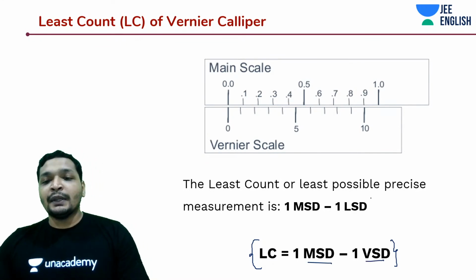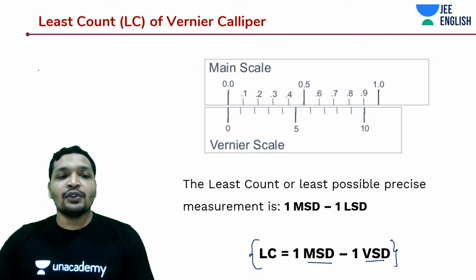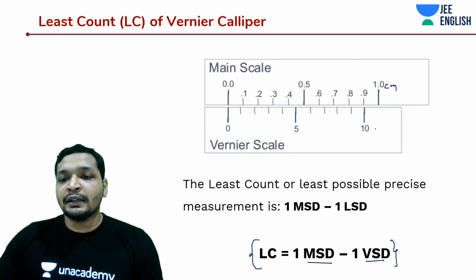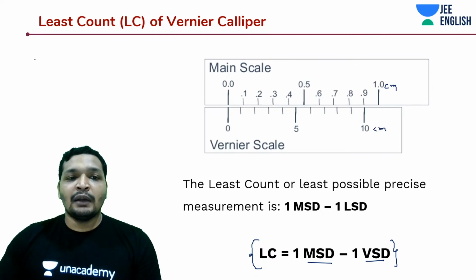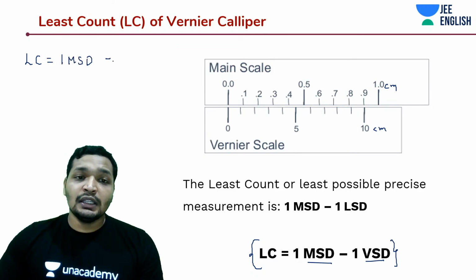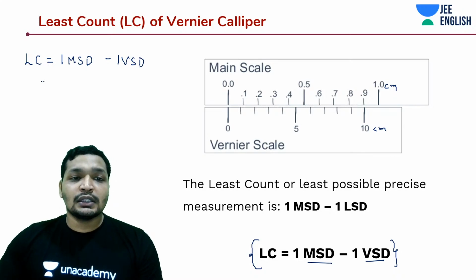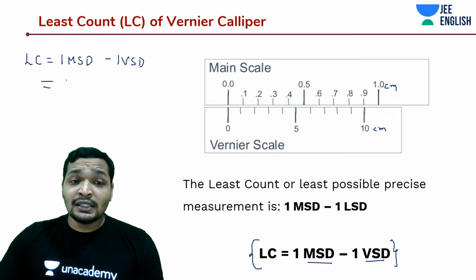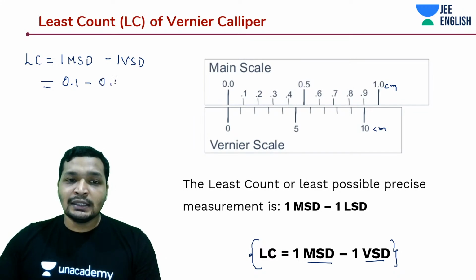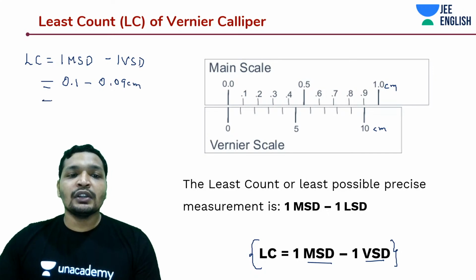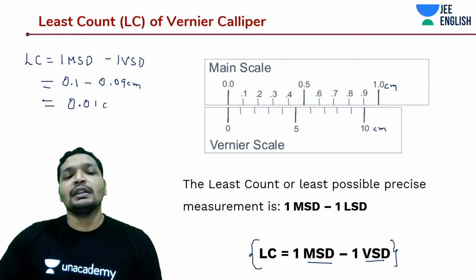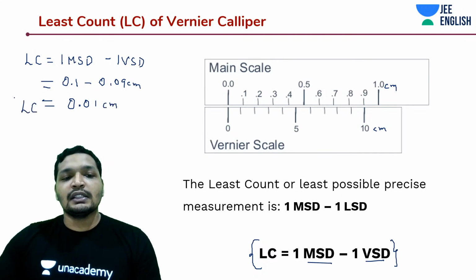So in this case, what is the least count? Let's say these are in centimeters, and you very well know how much this is. Least count is equal to 1 MSD minus 1 VSD. That is 0.1 centimeters for your main scale, and how about your Vernier scale? 0.09 centimeters. So what is the least count? Your least count is going to be 0.01 centimeters. Very accurate, right? Let's understand how this works.